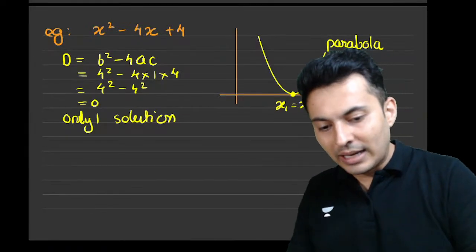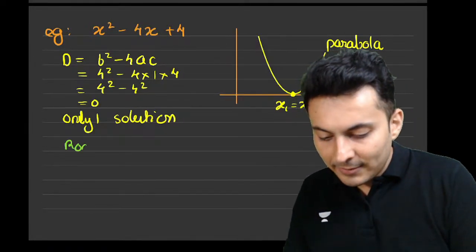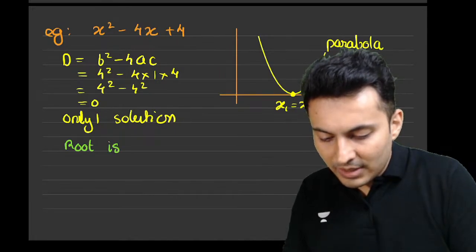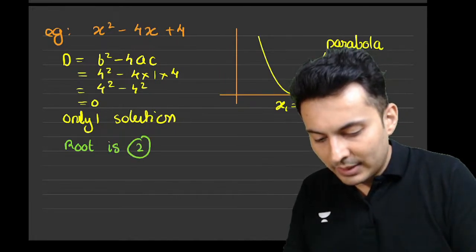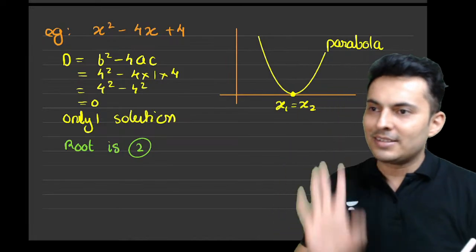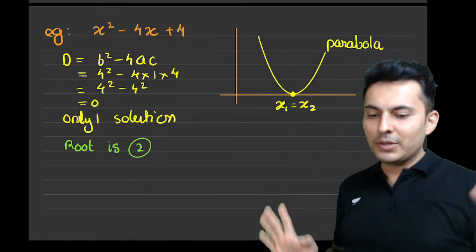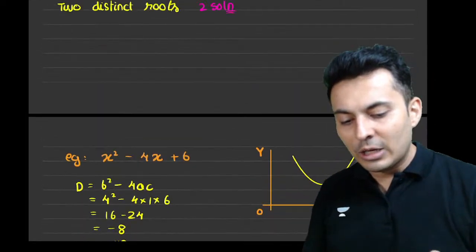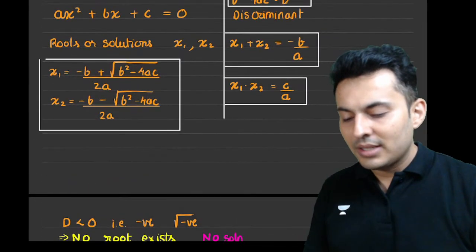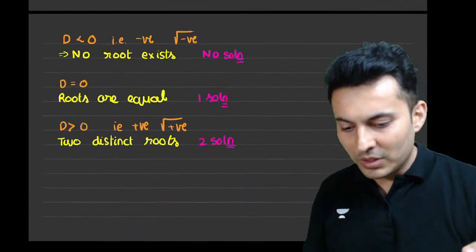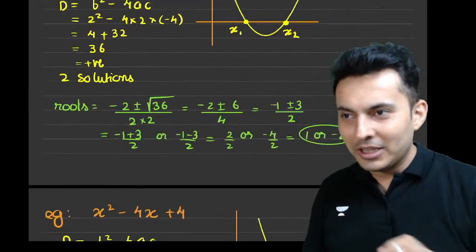Exactly. So I will leave it up to you. The root is basically 2. Only one root is there. Both the roots are the same, 2. Very good. So now you understood quadratic equations and how their formulas work. All these notes you are going to get. Don't worry.